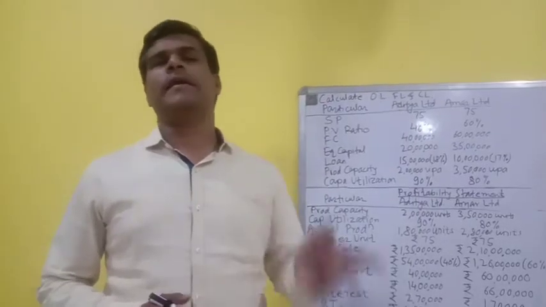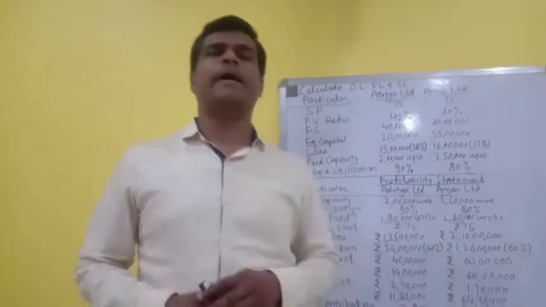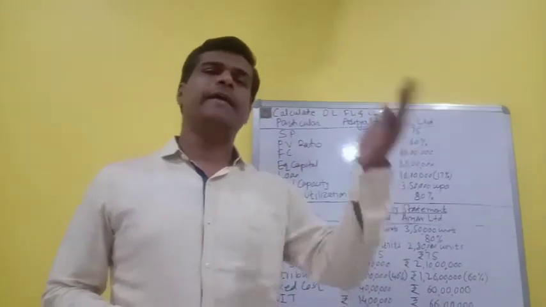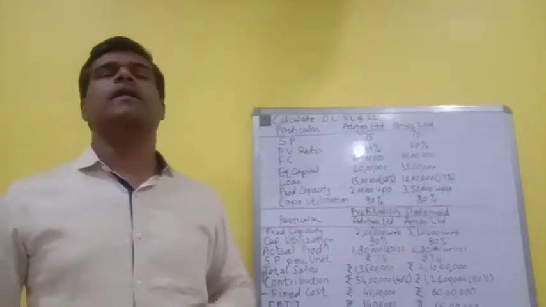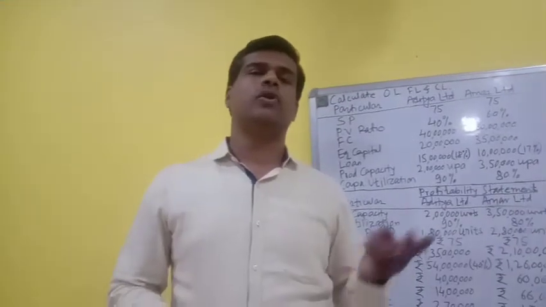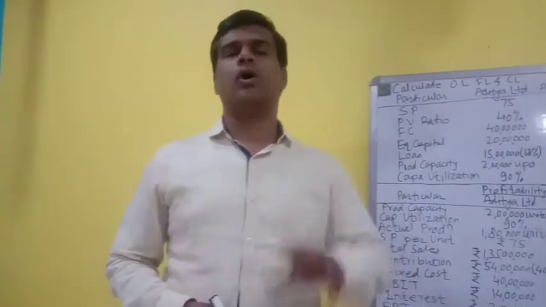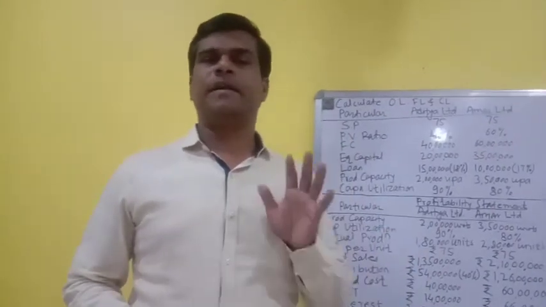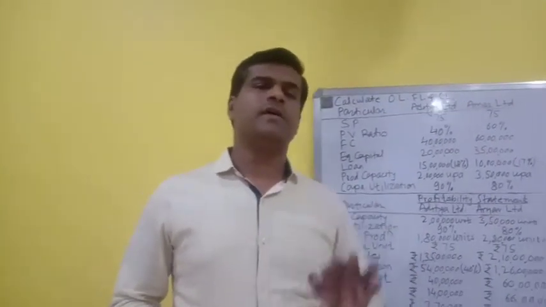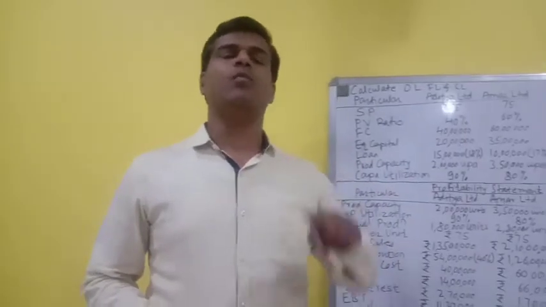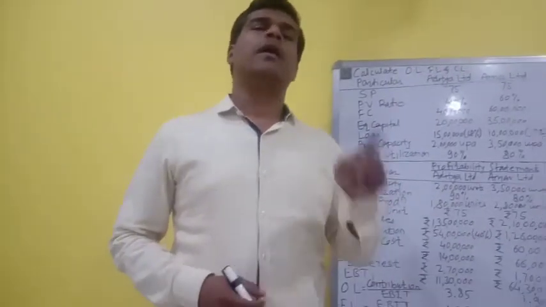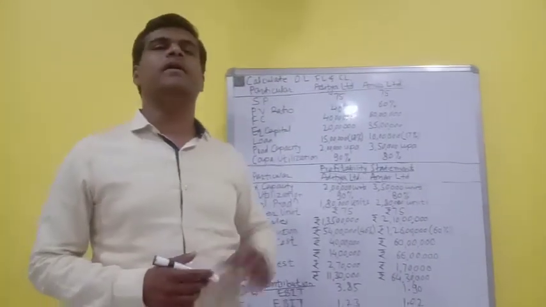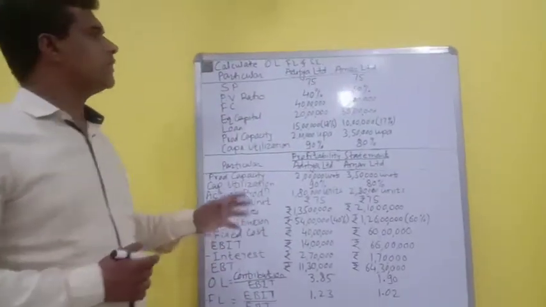The formula of operating leverage is contribution divided by EBIT. The formula for financial leverage is EBIT divided by EBT, and the formula for combined leverage is a multiplication of operating leverage and financial leverage, or it is contribution divided by EBT. Basically, a leverage is the impact of changes in one financial variable onto another financial variable. So now we will try to see how to calculate the leverages on the basis of given information.